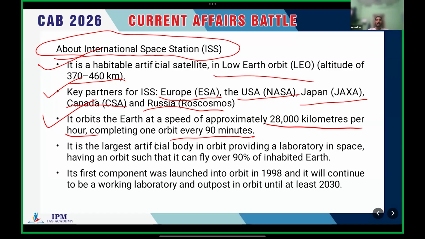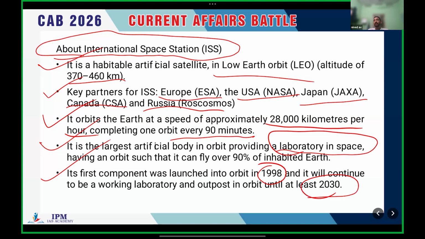It's the largest artificial body in orbit, providing a laboratory in space, with an orbit such that it can fly over 90% of the inhabited Earth. That is where we have conducted different experiments. We discussed 2 experiments in the last slides. All these experiments were conducted in the laboratory in the ISS. Its first component was launched into orbit in 1998, and it will continue to be a working laboratory and outpost in orbit until at least 2030.